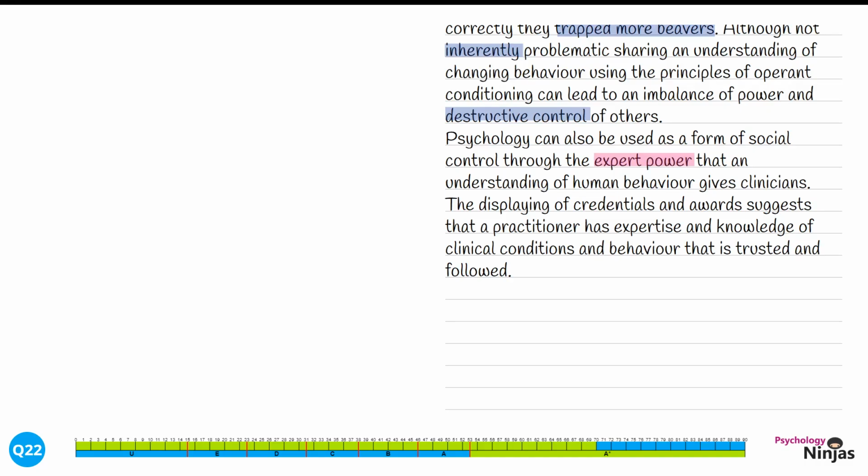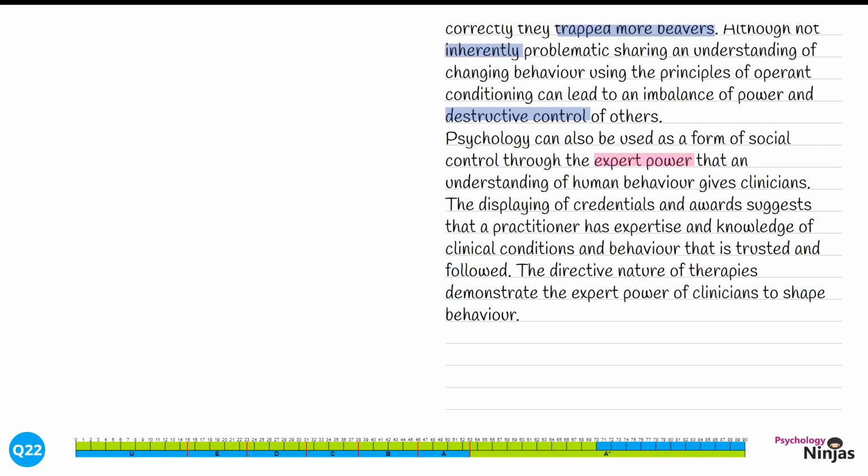Let's return to evaluation. The directive nature of therapies demonstrates the expert power of clinicians to shape behaviour. We've shown our psychological knowledge here by talking about directive, and this is particularly true for therapies, that if a clinician is being directive in their behaviour, they are directing that client to what to do or not do in terms of changing their behaviour. We're going to explore this now in terms of therapies that are in learning theories.